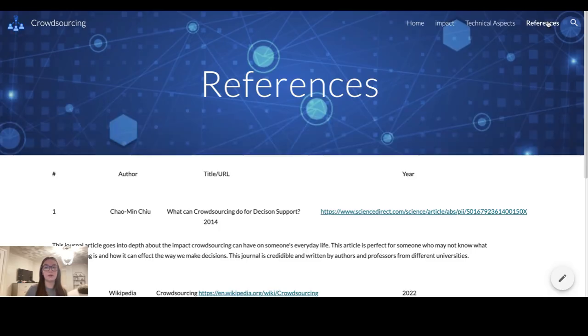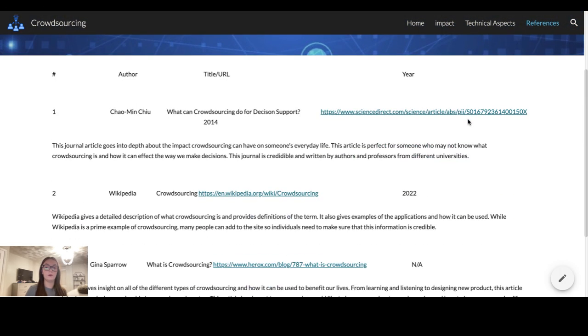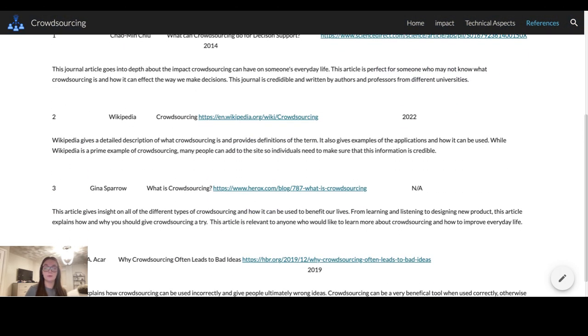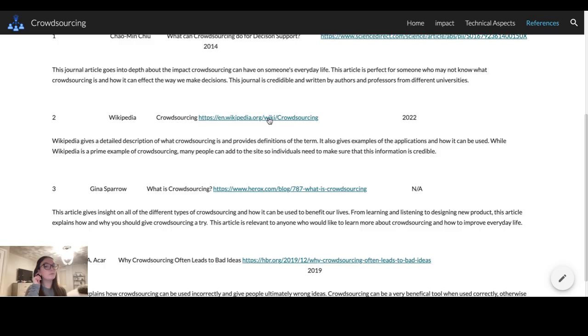And then here is my references page. I had more sites, but these are the four that I thought were the ones I used the most. I'm just going to click the Wikipedia one. While this is a good example of crowdsourcing, many people can add to this if they like. People still need to be careful about whether the information is credible or not, since anyone can add to it without having any credible information.